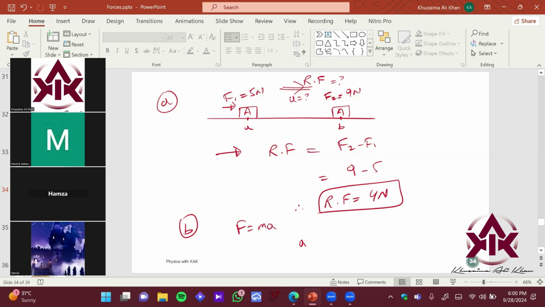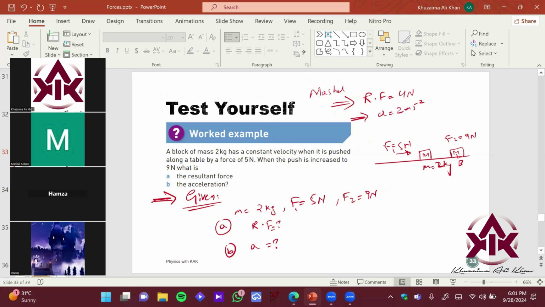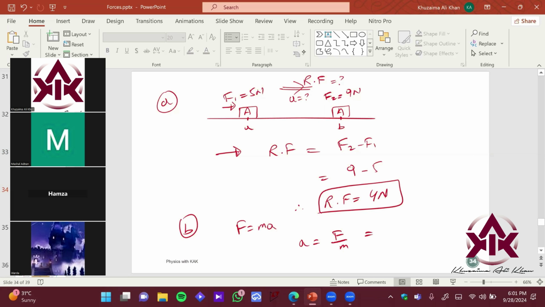We want to find acceleration, it becomes F upon m. And you know the mass of the object, that is 2 kg. Just put in the values. This is going to be the resultant force, the force that caused the acceleration. So it's going to be 4 upon 2. Therefore, you have 2 meter per second square. So these are your answers. I hope everyone is getting the same answer, right?